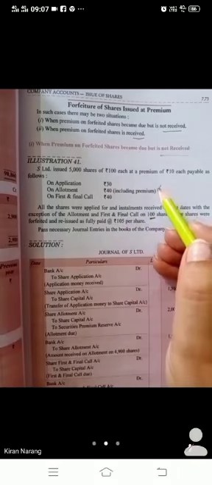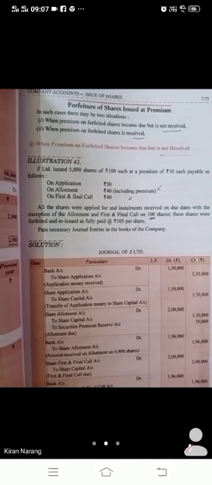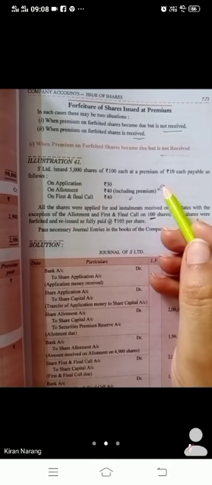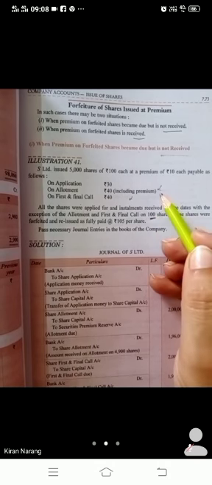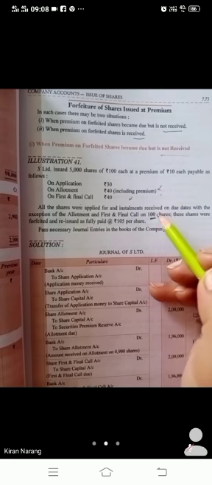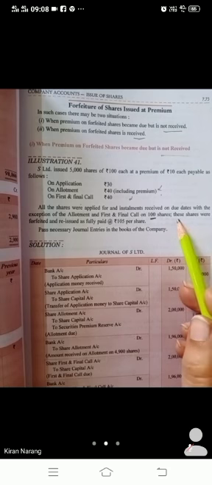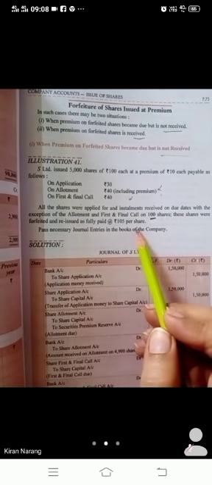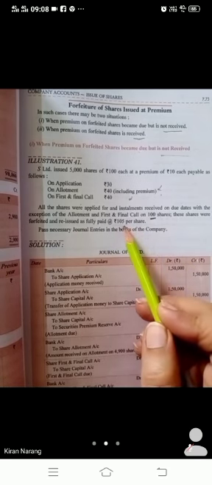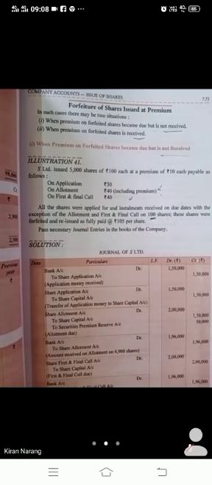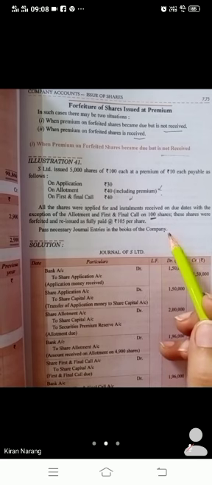If these 100 shares have not paid the allotment, that means this person has not paid the premium. These shares were forfeited and reissued to someone else at the rate of rupees 105 per share. Pass necessary journal entries in the books of the company.